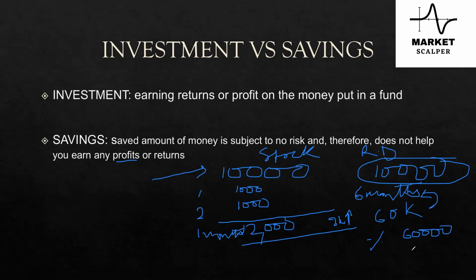So plus 300, that's 60,300 rupees which you are getting at the end of 6 months, but you're getting 2K if you're investing rightly in the right particular stocks.